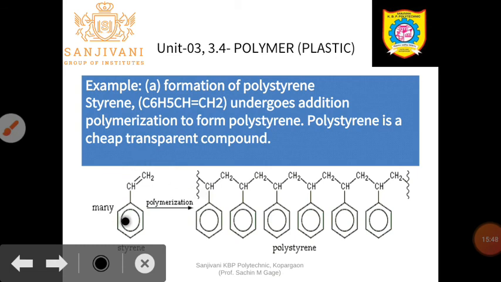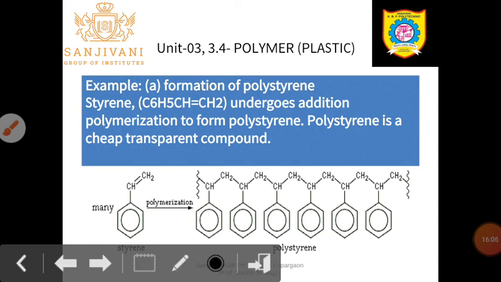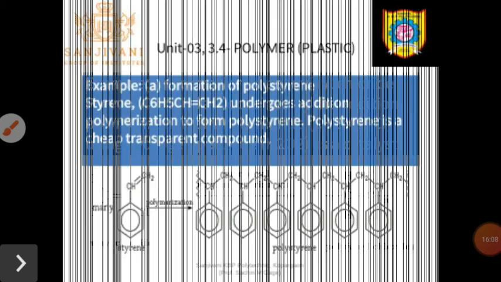So this is the monomer taking part in the chemical reaction. So n number of these styrene molecules combine together and you will get the formation of polystyrene. So polystyrene is also an example of addition polymerization reaction.